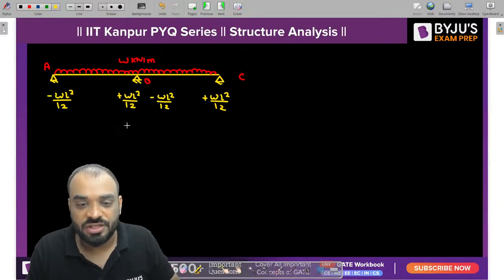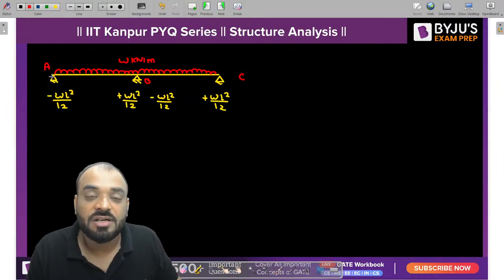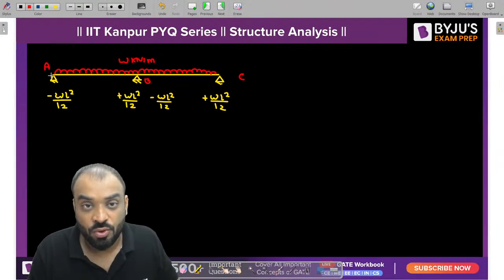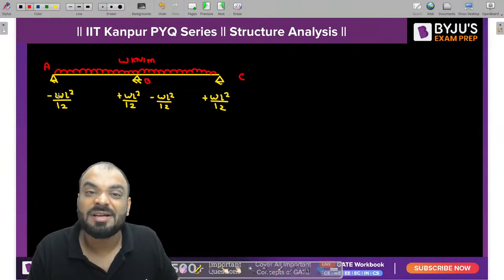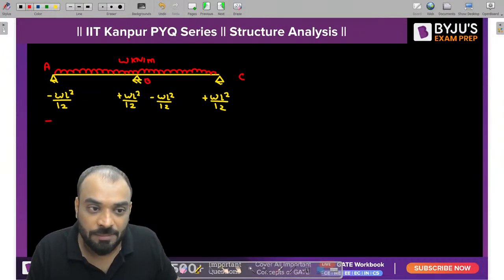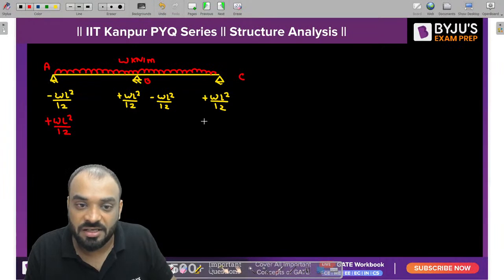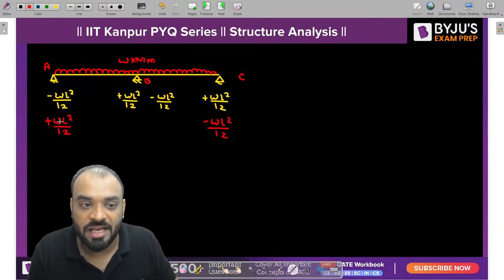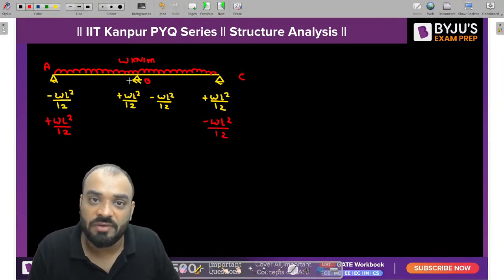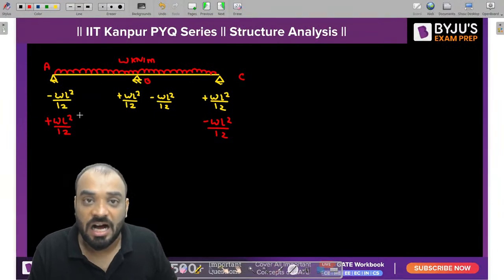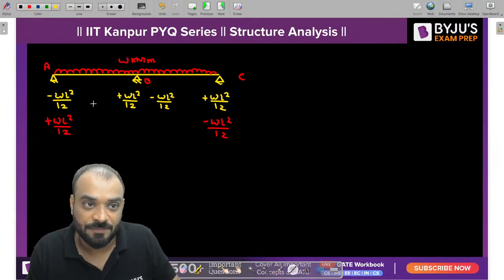If it is equal to 0, then I will apply a moment whose magnitude is the same, WL square by 12, but opposite in sign. So I will apply a moment at this end, value WL square by 12, and at this end it should be minus WL square by 12. So tell me guys, if you apply any moment at this end, on the far end the carryover moment will go and it should be half in magnitude but same in sign.